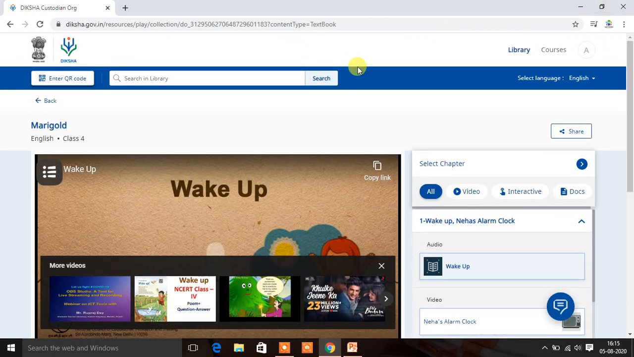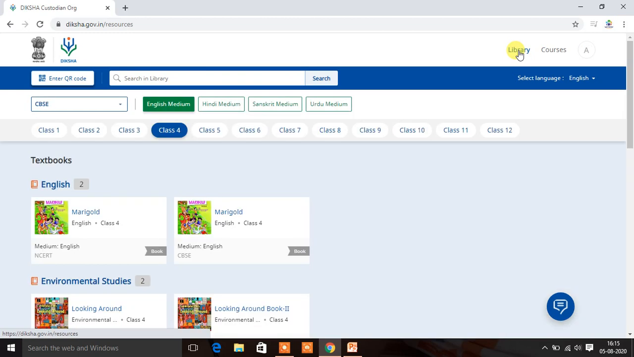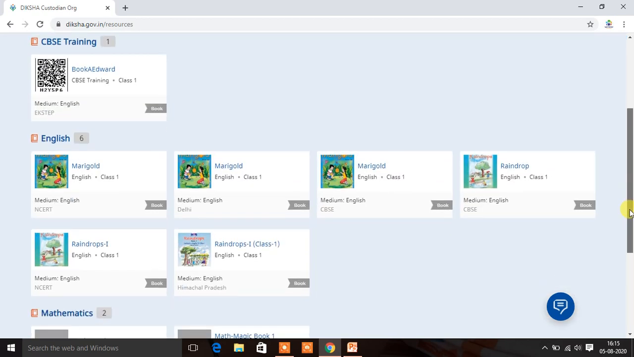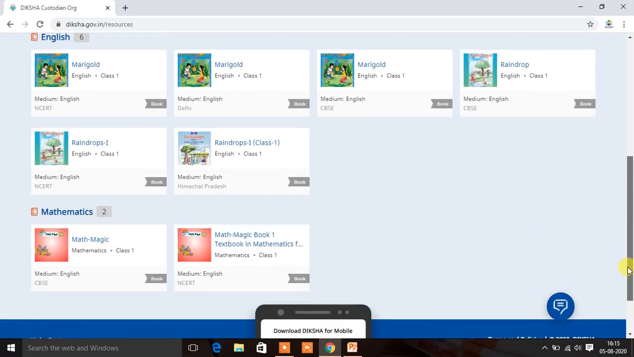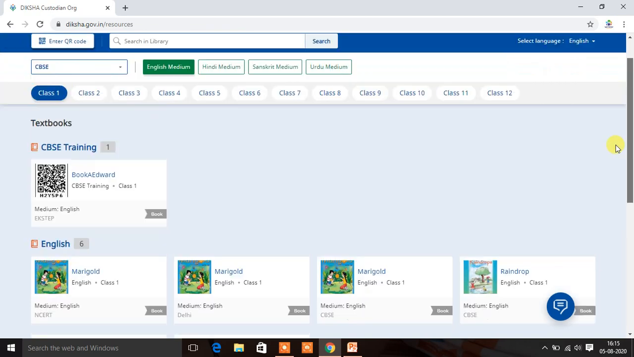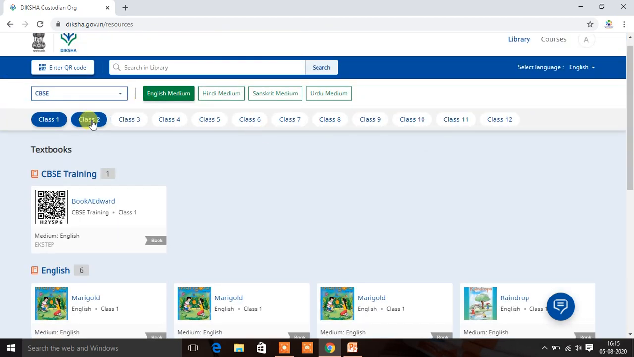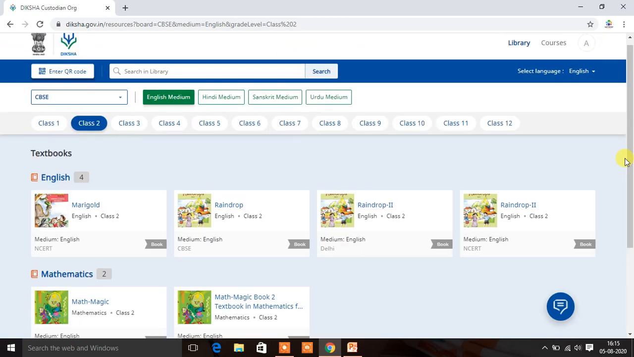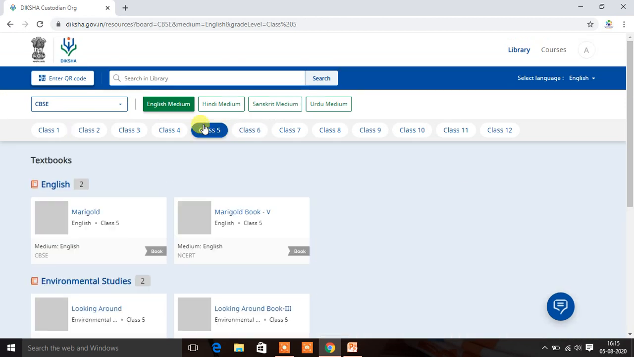So let's explore one more thing, that is the library. Here you can see this library. In the library, you can download all the books, e-books. Here you can see for class 1 all books are there. For class 2 also, like this, you can see all the books are there. For class 5, let me explore some more content.